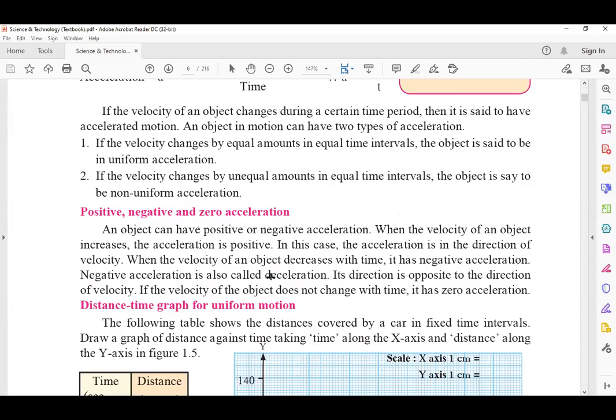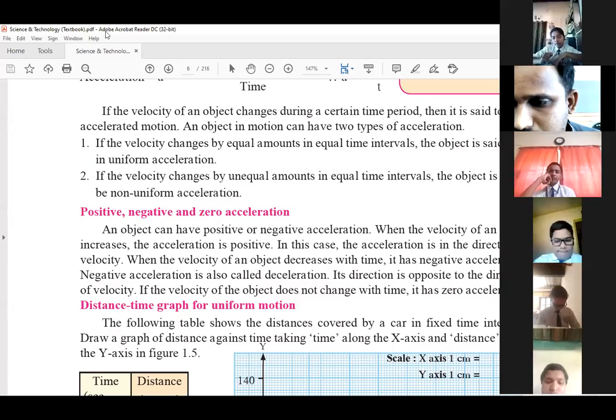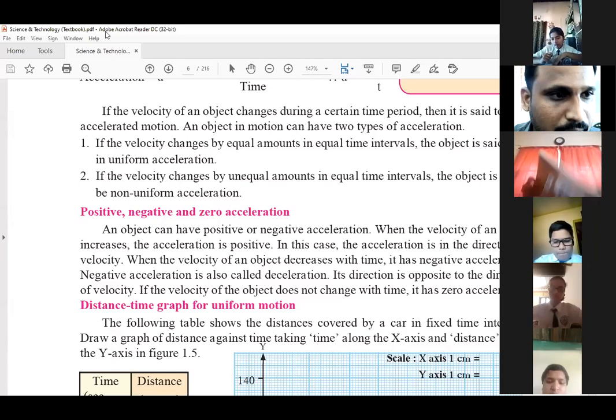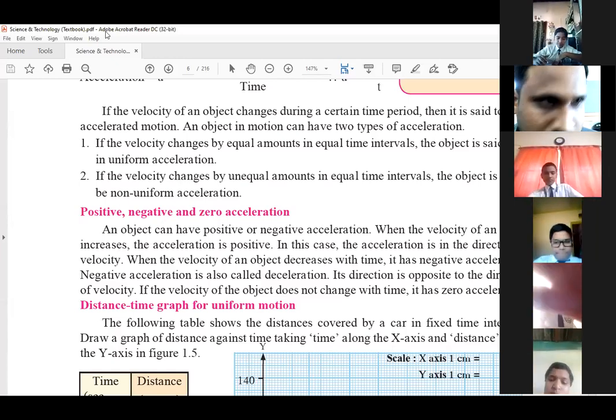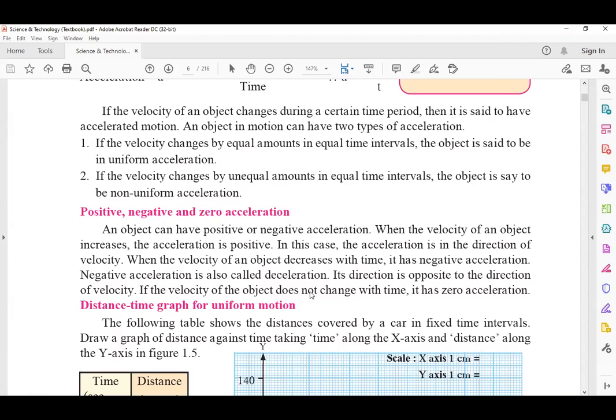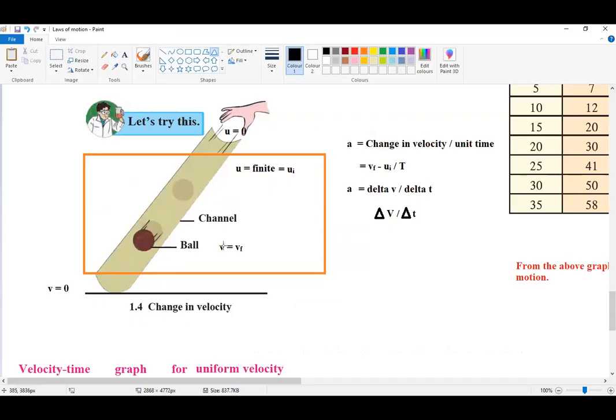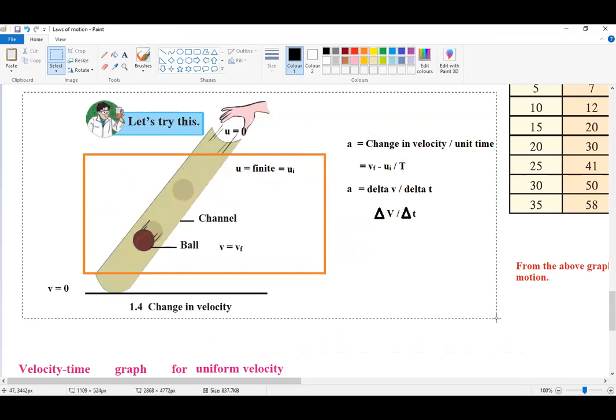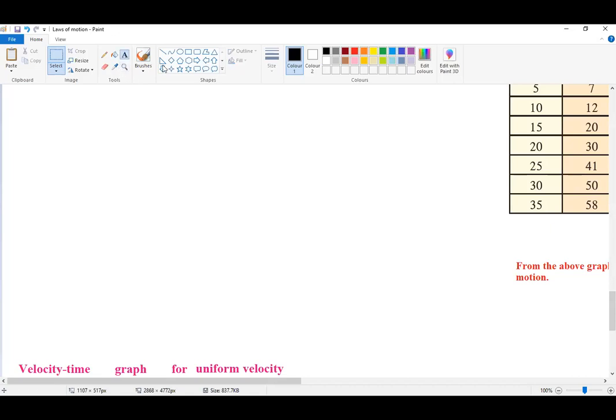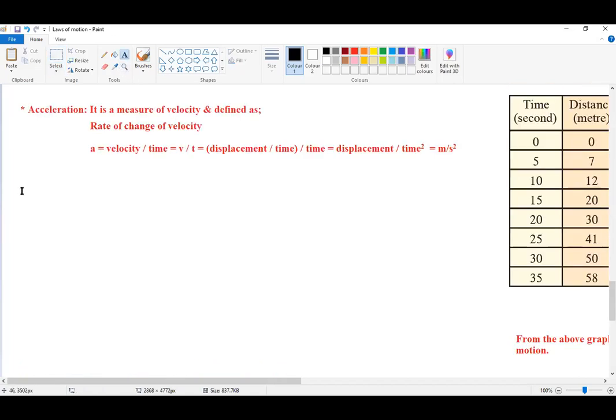Before starting with the distance time graph for uniform motion, let's write about positive, negative and zero acceleration in detail, so that it will help you to prepare your notes for examination. Let's get into the paint window. We already have written about the acceleration part. Now we will write about positive, negative and zero acceleration. You don't need to draw this figure in your notebook. I have taken this only for reference, so we can delete it now.